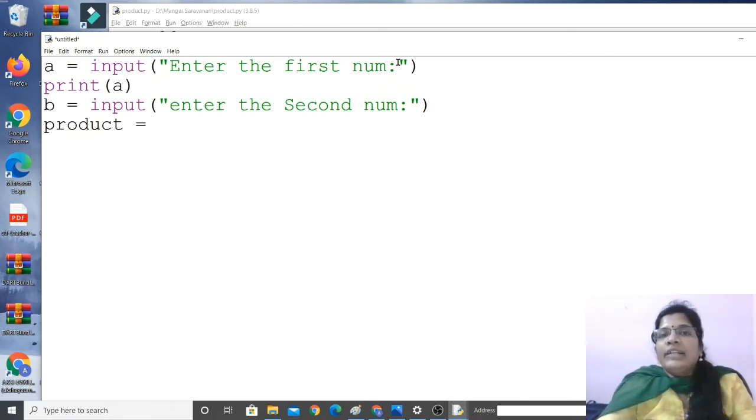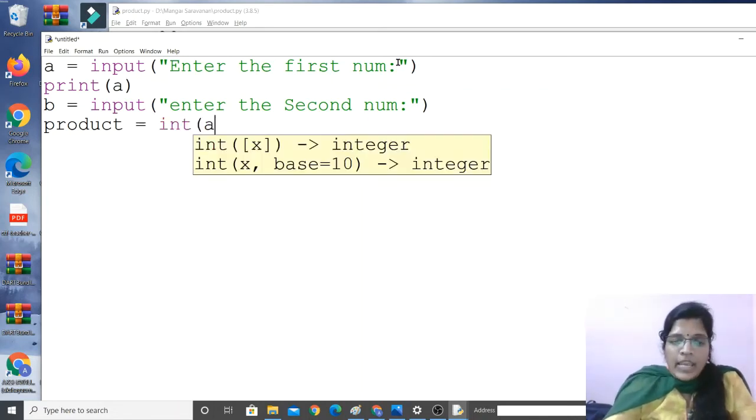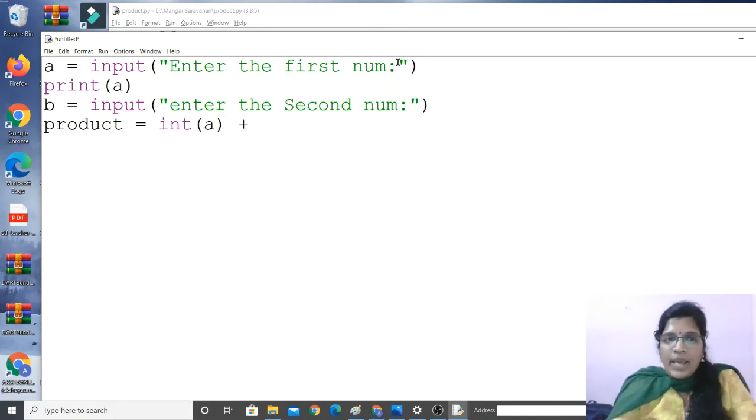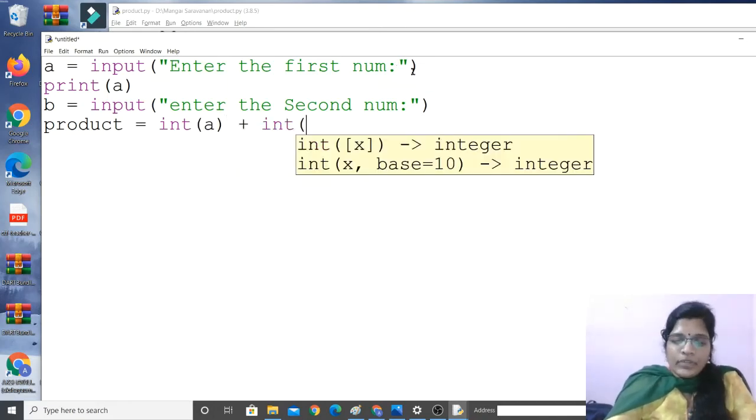The type of numbers I'm going to give at the time of run is integer, whole numbers. So I'm typing int, meaning integer A, plus integer B. That's all.